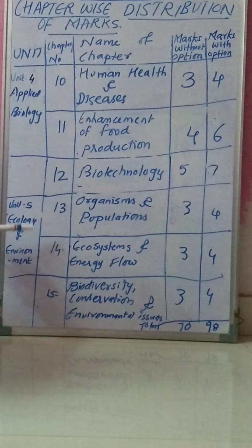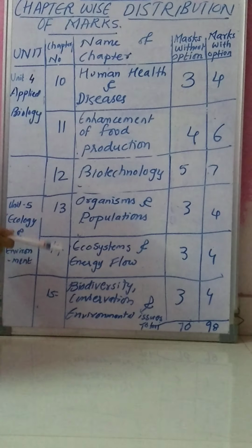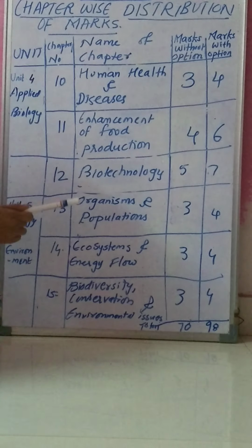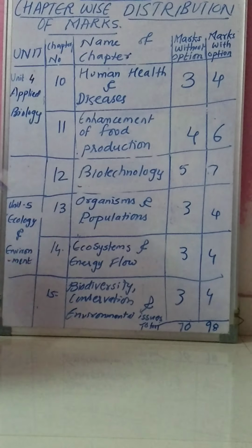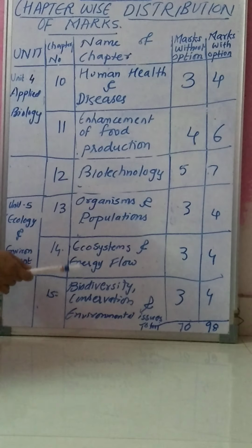Next chapter is chapter number 14, ecosystems and energy flow. This chapter is also for 3 marks without option, and with option it is for 4 marks. Then the last chapter, chapter number 15, is biodiversity, conservation and environmental issues.